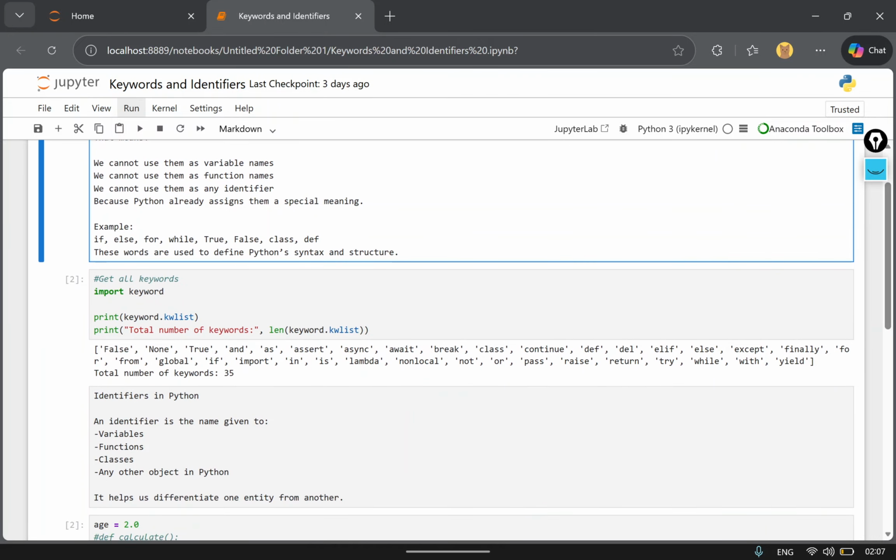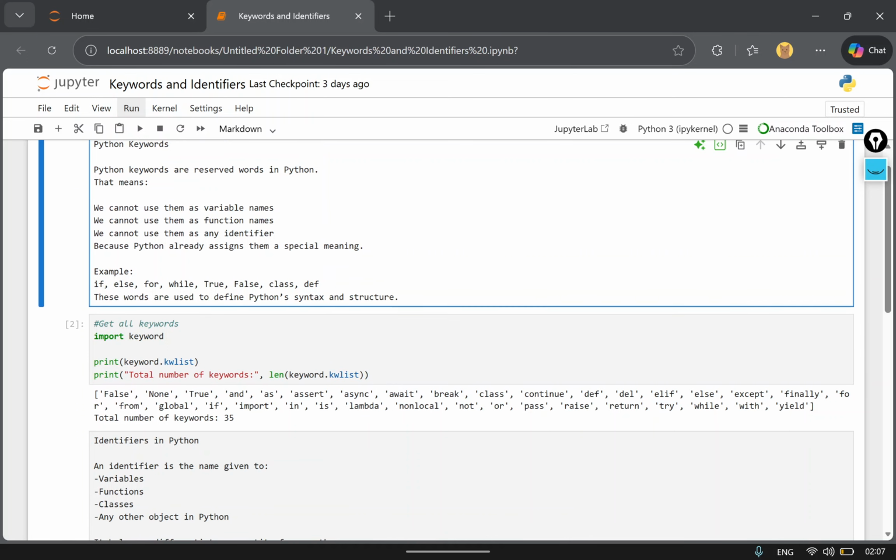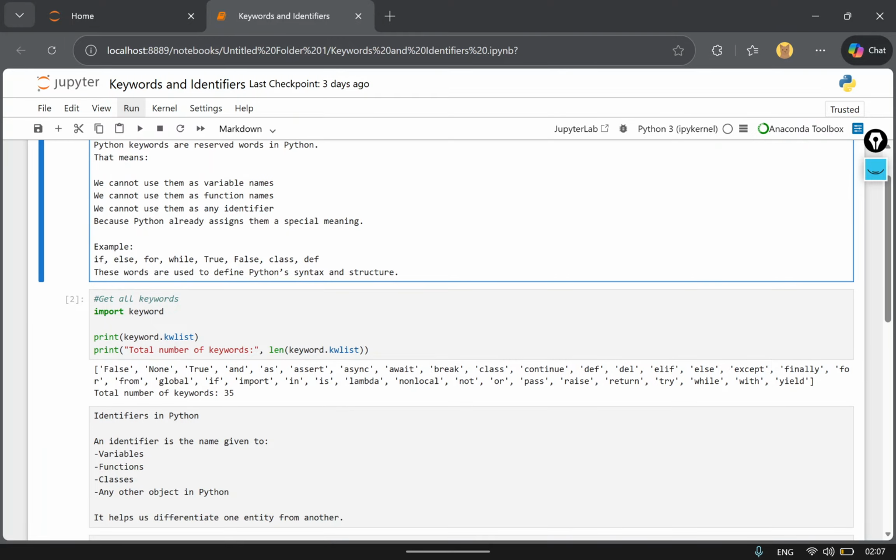Examples of keywords are if, else, for, while, true, false, class, def. def is the short form of define, and it is used to define a function. You'll learn about it in further classes. So these words are used to define Python syntax and structure.